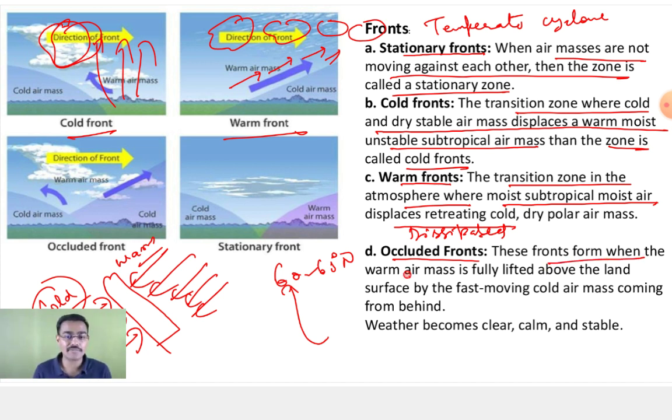This front forms when the warm air mass is fully lifted above the land surface by the cold air mass moving in from behind. So the weather becomes very calm, clear, stable. Okay. The warm air mass has risen, and you have the cold air mass. That is your occluded front.